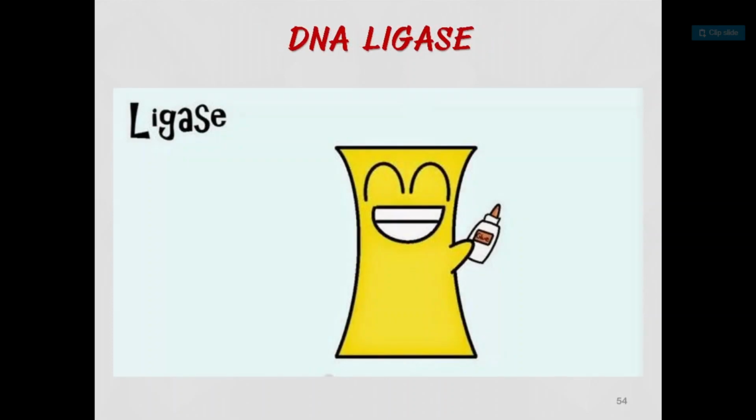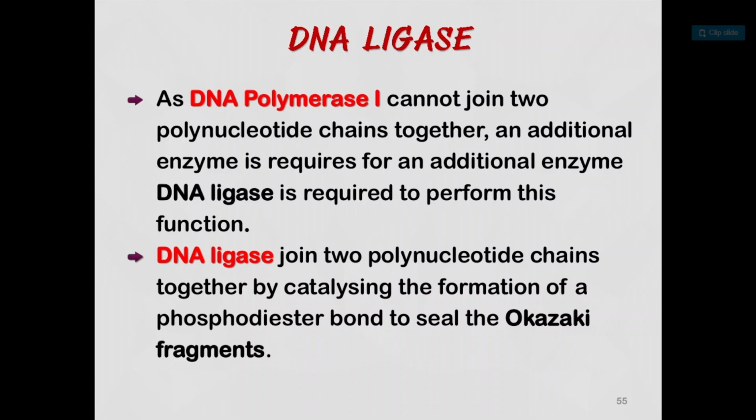Now DNA ligase. What is the function of the DNA ligase enzyme? Let's see. As DNA polymerase 1 cannot join two polynucleotide chains together, an additional enzyme, DNA ligase, is required to perform this function. DNA ligase joins two polynucleotide chains together by catalyzing the formation of a phosphodiester bond to seal the Okazaki fragments.